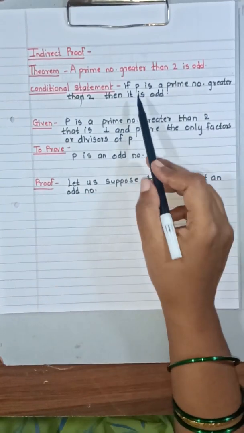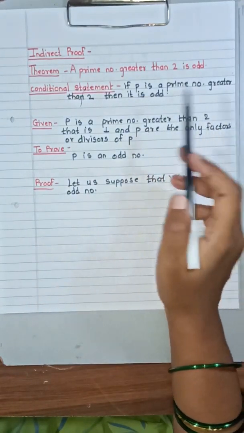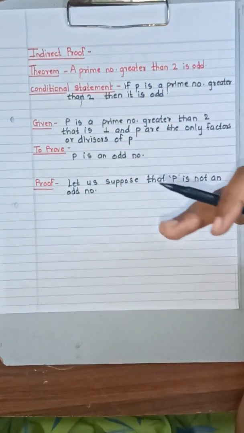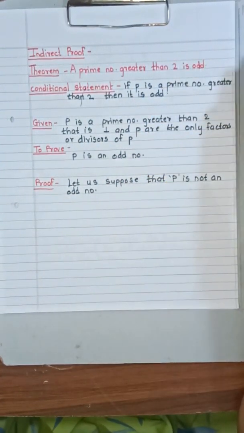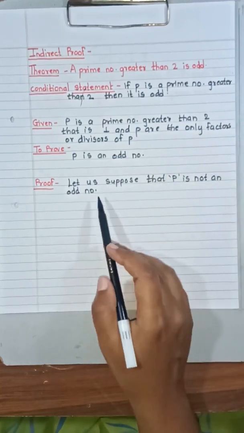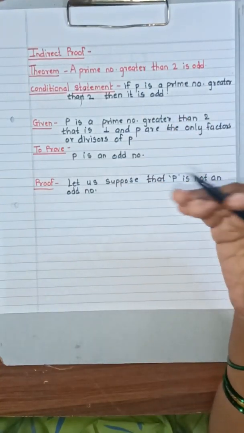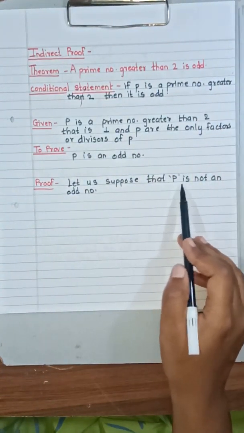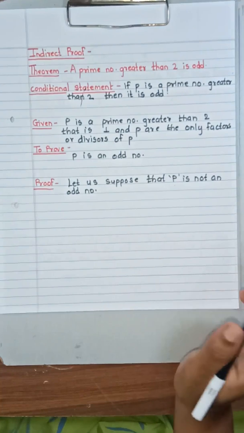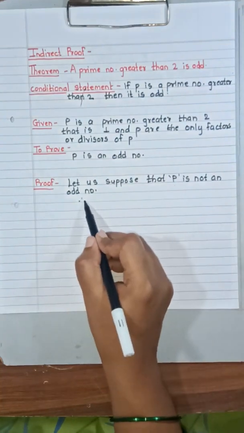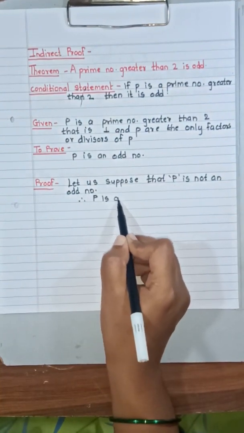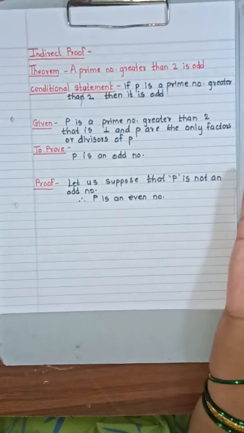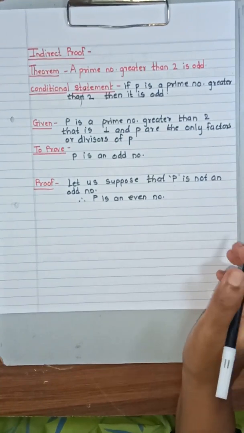Now what is given? P is an odd number. A prime number greater than 2 is odd. But what we are going to suppose or assume is opposite to the given. We have to suppose or assume in the opposite way. What we have supposed over here is that P is not an odd number. Therefore P is an even number. If it is not an odd number, then it is naturally an even number.